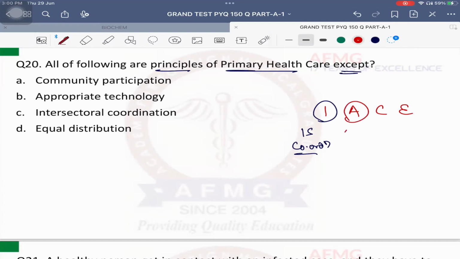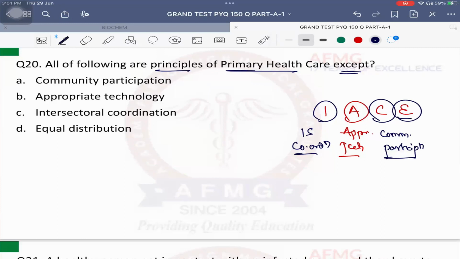Next is A stands for appropriate technology. That means if you want to manage a case of diarrhea, you should use ORS for the patient. That is an example of appropriate technology. Next, C goes for community participation. That is usually ASHA worker, for example. She is a resident of a village, but we have made her a part of the healthcare system. That is the best example of community participation.